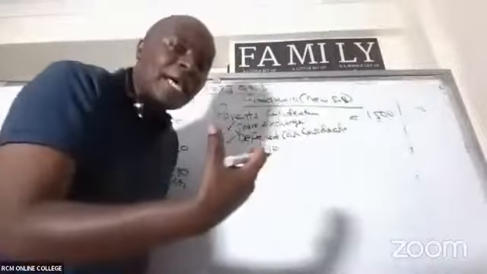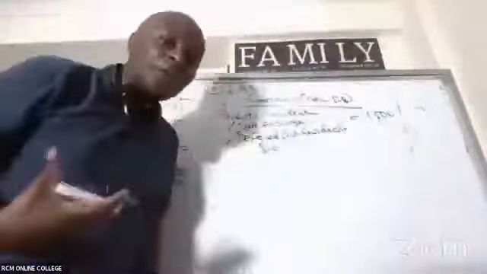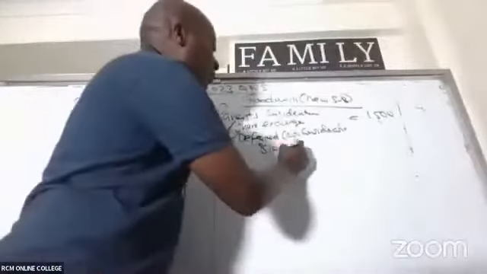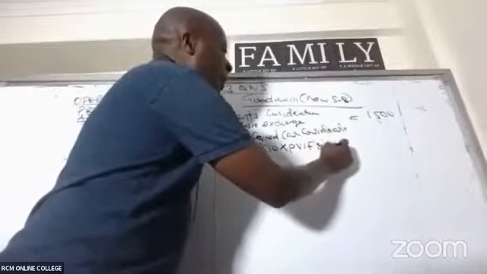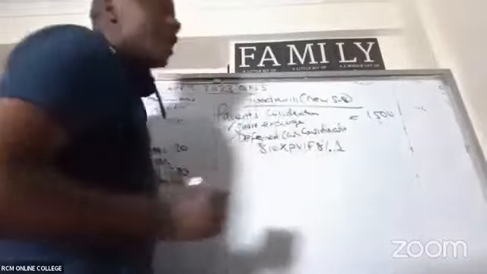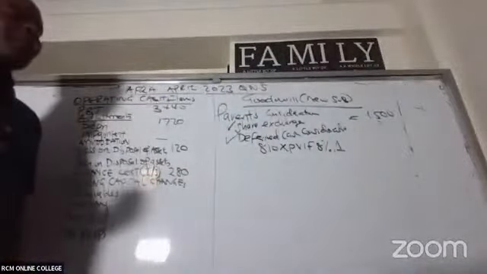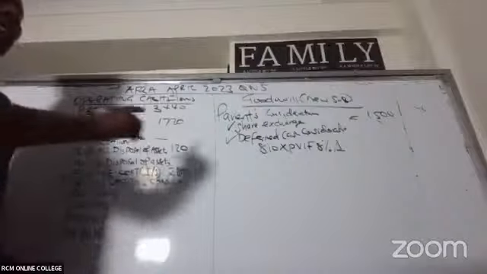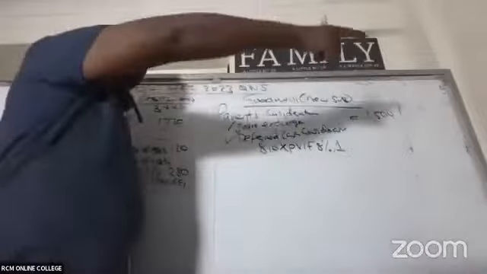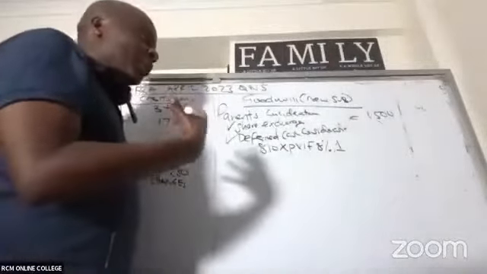This 810 is futuristic. If it's futuristic, then we shall discount it. So in this case here, times PVIF, 8%. Remember, we are paying this thing exactly 1 year from today. Because the 810 is going to be paid in the future, we need to bring it to its present value.